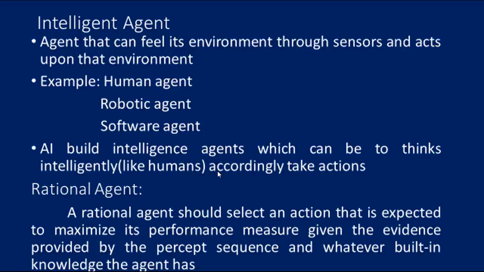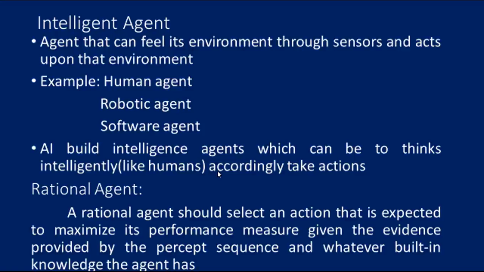So there are four main rules we have to follow for an AI agent. Rule 1, an AI agent must have the ability to perceive the environment. Rule 2, the observation must be used to make decisions. Rule 3, a decision should result in an action. Rule 4, the action taken by an AI agent must be a rational action. So all these four rules have to be followed for an intelligent agent.